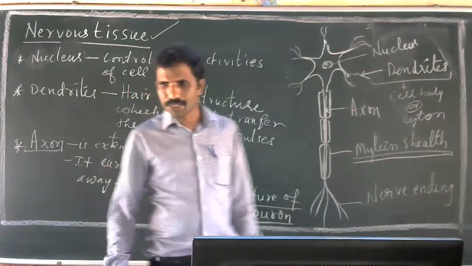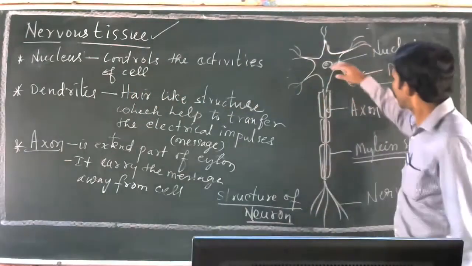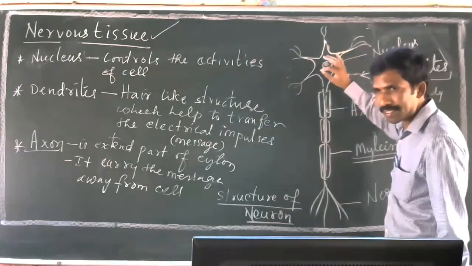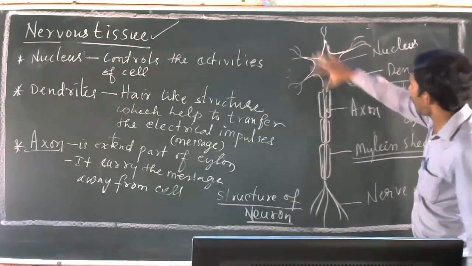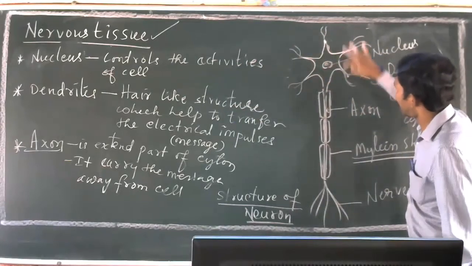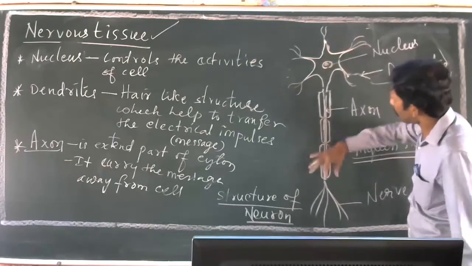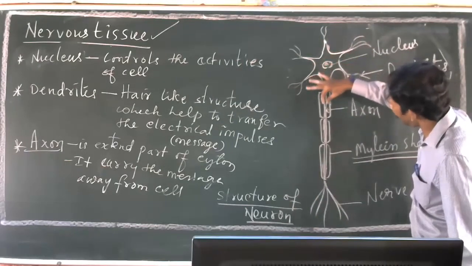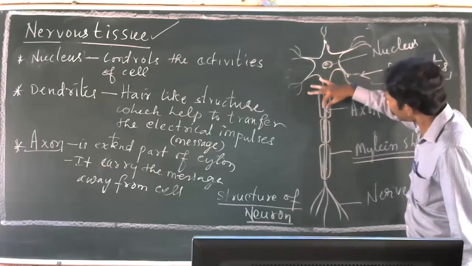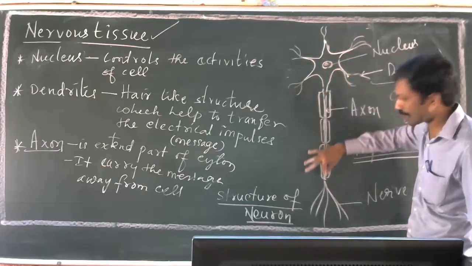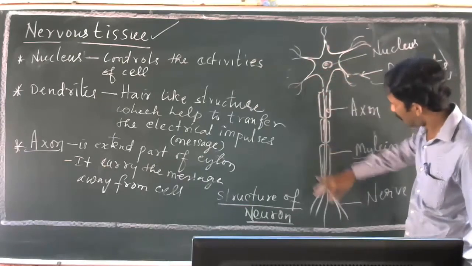Axon. Somebody is asking, Shreya, I think, is asking to explain the axon once again. This is the cyton. The cyton is extended into a narrow, thin, tube-like structure.